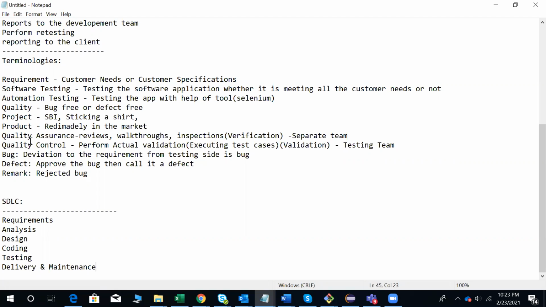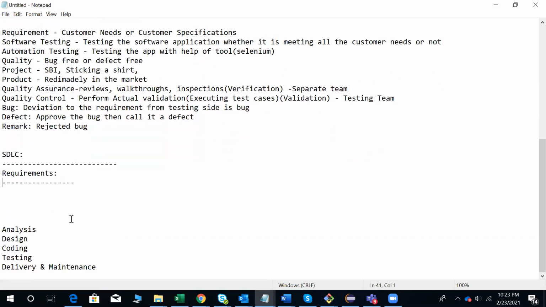The first phase, requirements phase. In real time, what will happen in the requirements phase is, usually once we get the project from the client, the business analyst's job is to gather all the requirements from the client. He is going to gather each and every requirement from the client. That is the job of a business analyst.